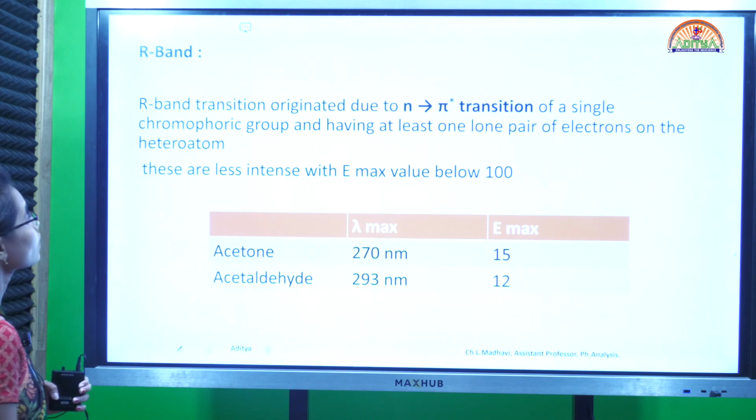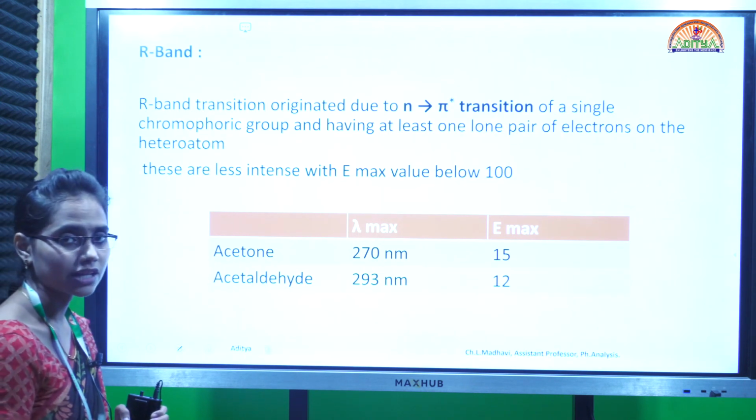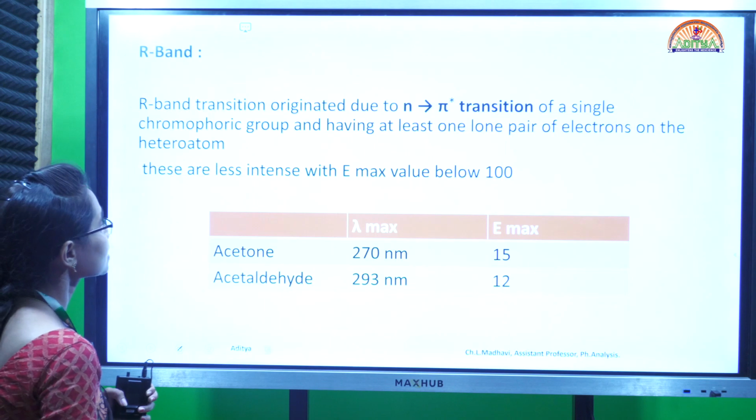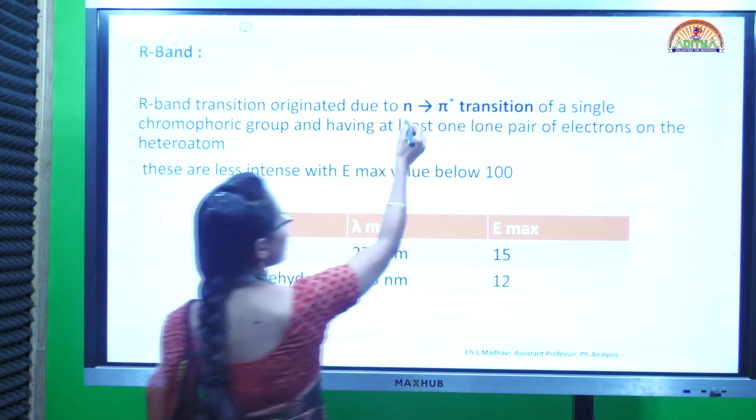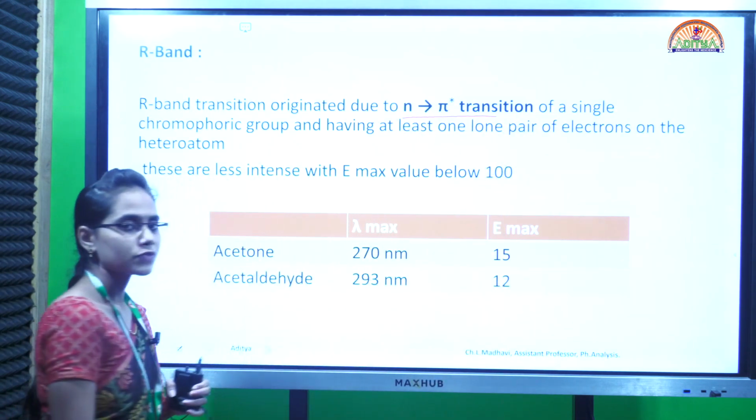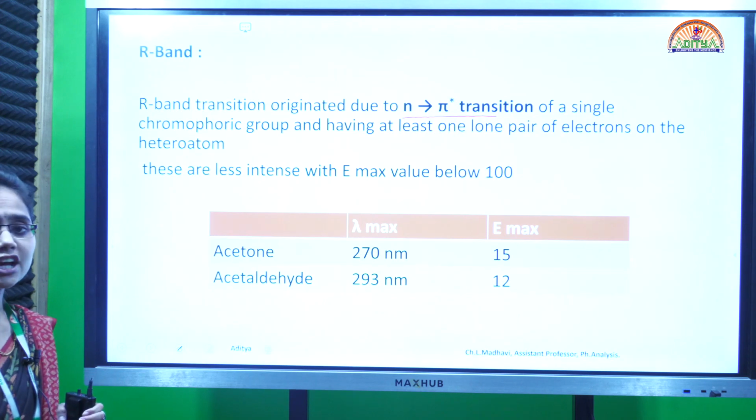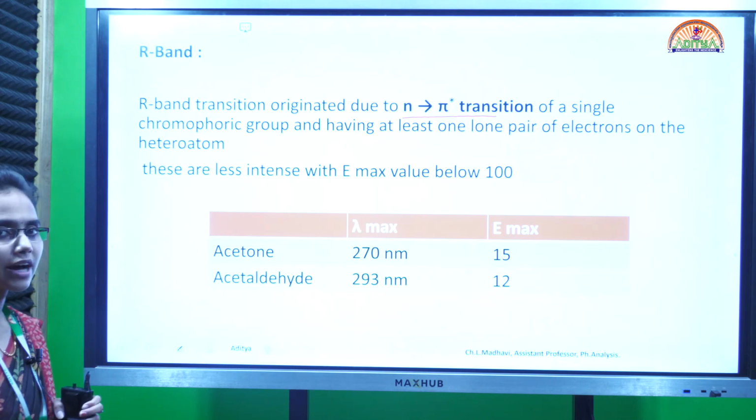And then similarly we have R band. As we know, R band stands for radical band. So these originate due to n to pi star transition. Only R band originates in n to pi star. The remaining three bands all originate in pi to pi star transitions.